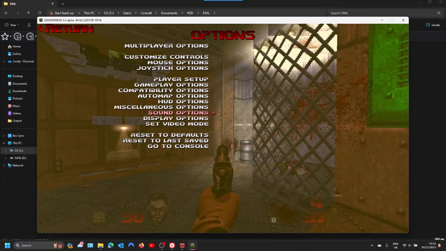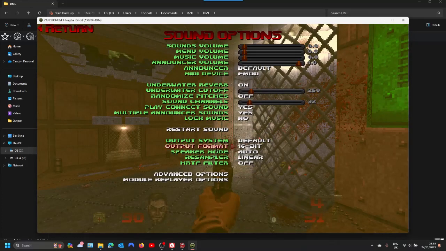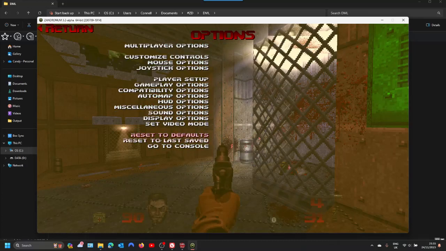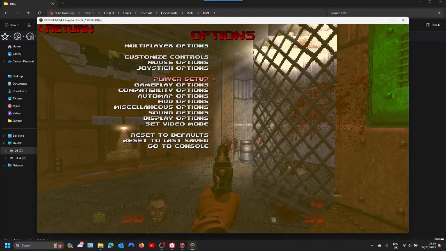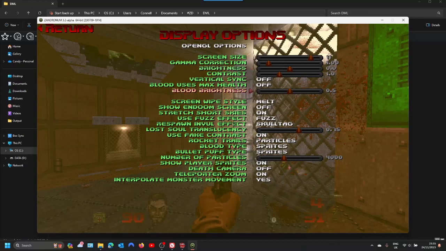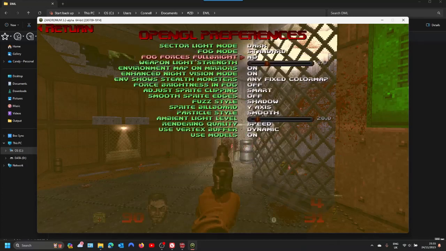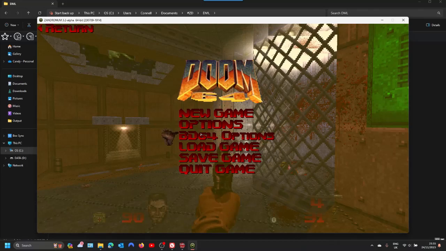Also with Zandronum, just check the sound options because the output format defaults to 16. I usually have it on the 32-bit float and change the resampler from linear to cubic. Also, quick note, it defaults to OpenGL. I do not recommend using software. Just leave it with OpenGL. I'll let you decide any other options you want. It's up to you. That's pretty much it. Default works okay.